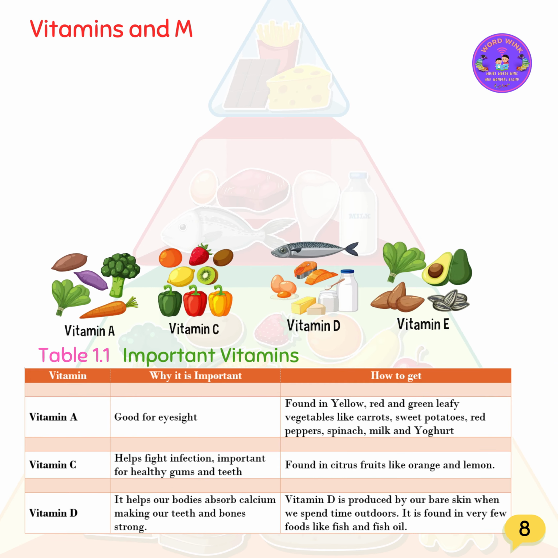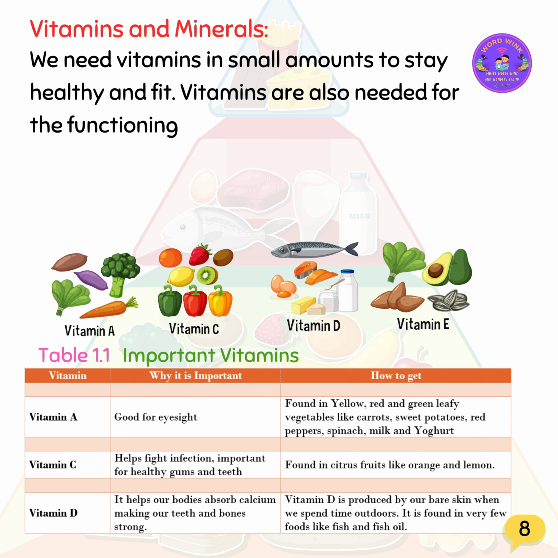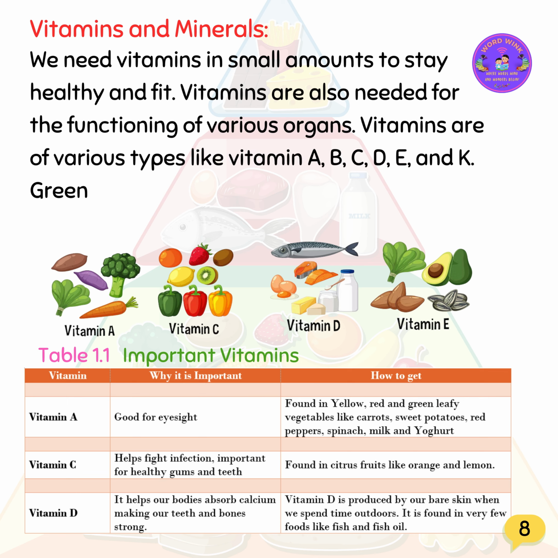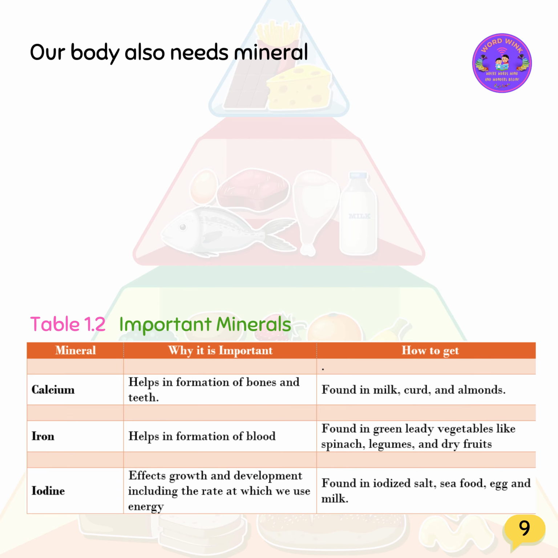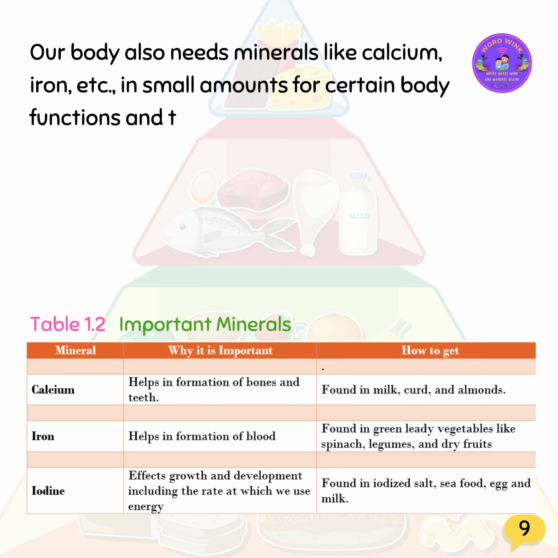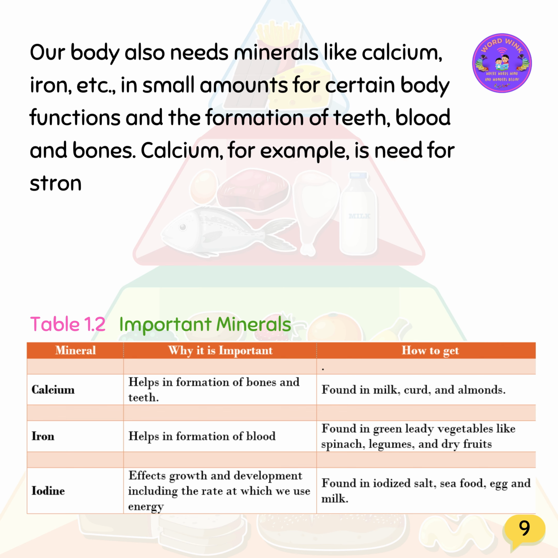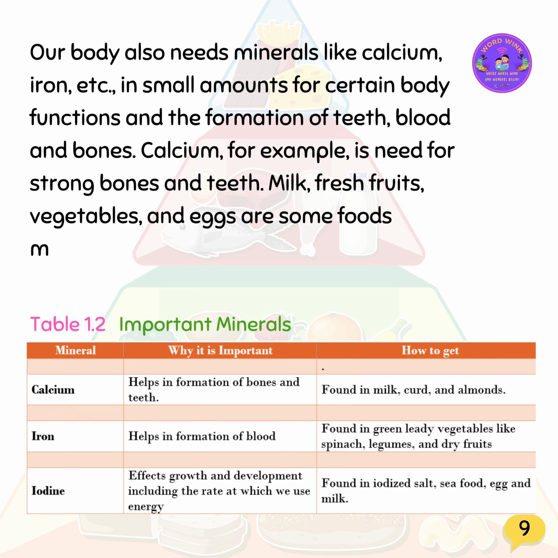Vitamins and minerals. We need vitamins in small amounts to stay healthy and fit. Vitamins are also needed for the functioning of various organs. Vitamins are of various types like vitamin A, B, C, D, E, and K. Green leafy vegetables, fresh fruits, and fish are some foods rich in vitamins. Our body also needs minerals like calcium, iron, etc., in small amounts for certain functions and the formation of teeth, blood, and bones. Calcium, for example, is needed for strong bones and teeth. Milk, fresh fruits, vegetables, and eggs are some foods rich in minerals.